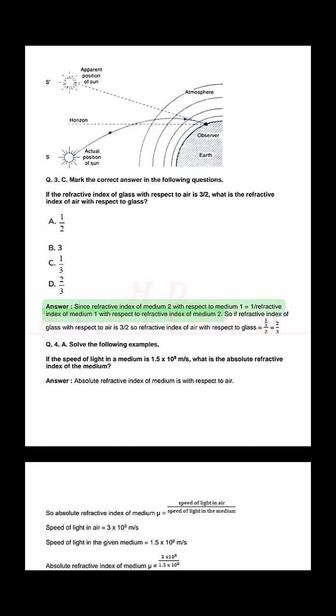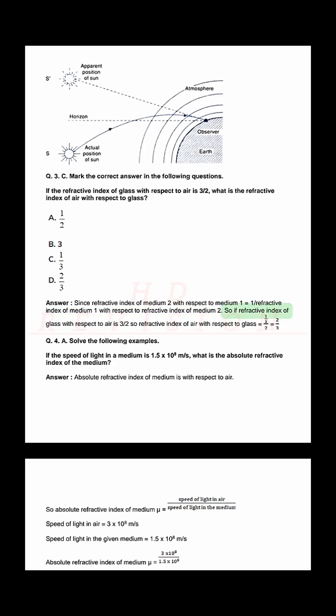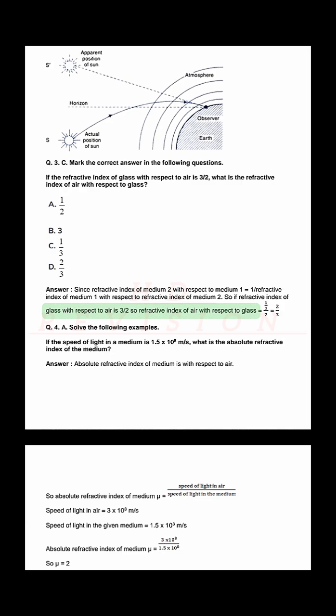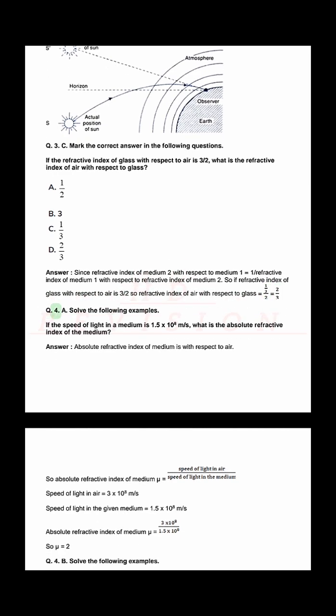Since the refractive index of medium 2 with respect to medium 1 equals 1 divided by the refractive index of medium 1 with respect to medium 2, if the refractive index of glass with respect to air is 3/2, then the refractive index of air with respect to glass equals 1 divided by 3/2, which equals 2/3.